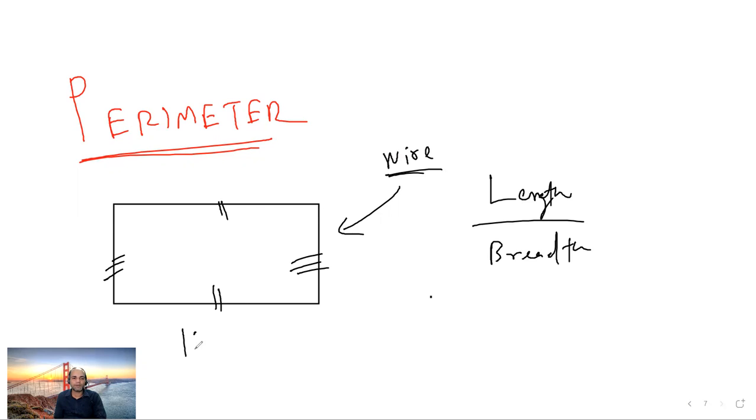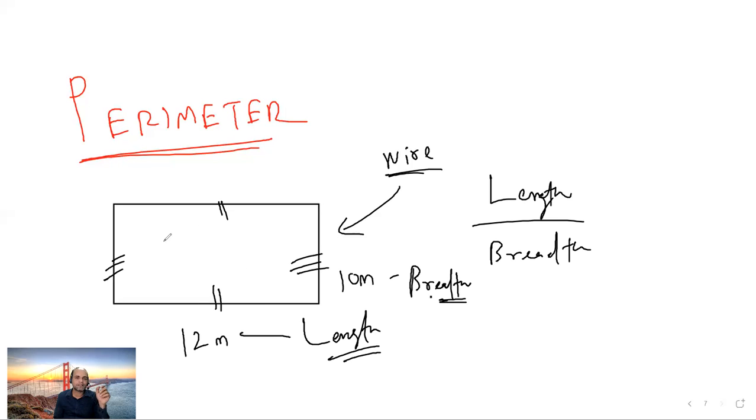Suppose this is 12 meter, then this is 10 meter. 12 meter is greater than 10 meter. So 12 meter is known as the length of the rectangle, and 10 meter is known as the breadth of the rectangle. Now clear? So always, among these sides, the one whose length is more is considered the length of the rectangle, and the one whose length is less is considered the breadth of the rectangle, right? Okay, now what is perimeter?